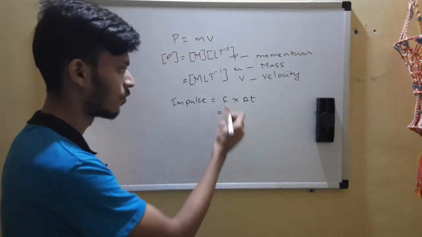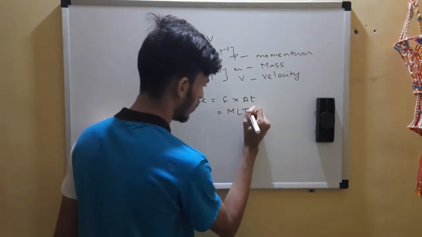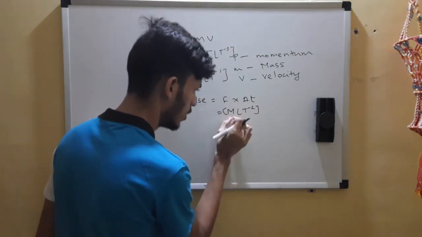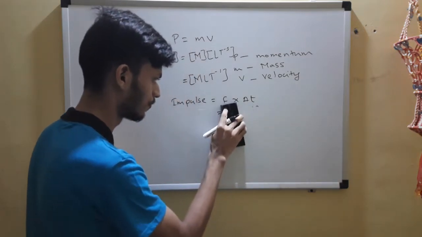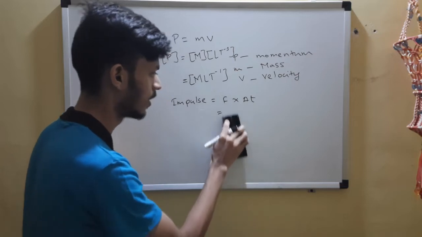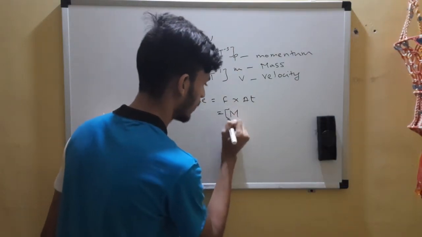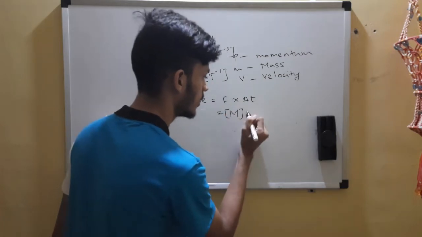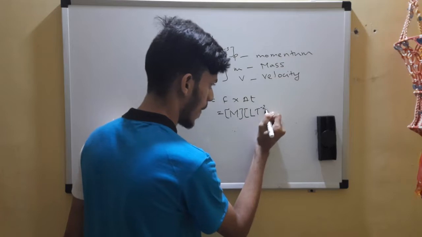Let's see. So force, if you remember, it was MLT raised to minus 2. Mass into acceleration. Okay, I'll do it for you. If you don't remember, no issues. I won't repeat it next time. So mass into acceleration, L T raised to minus 2.